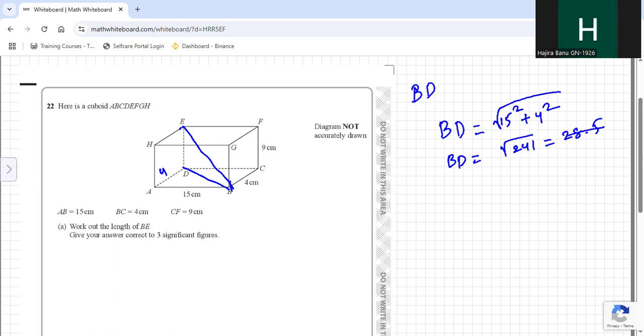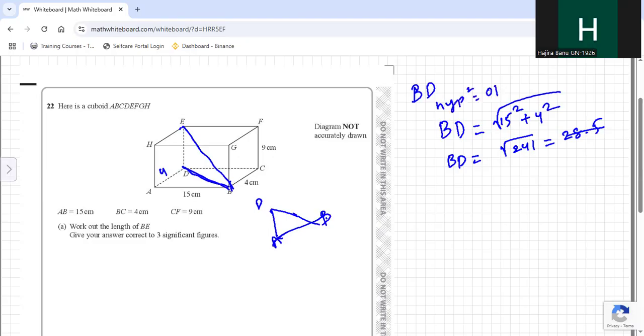If you see the base rectangle, if I draw the diagonal BD, then ABD is forming a right angle triangle in the base. So in right angle triangle, we can apply Pythagoras theorem to find the hypotenuse. You see the triangle is like this, DAB. To find hypotenuse, we are applying Pythagoras theorem.